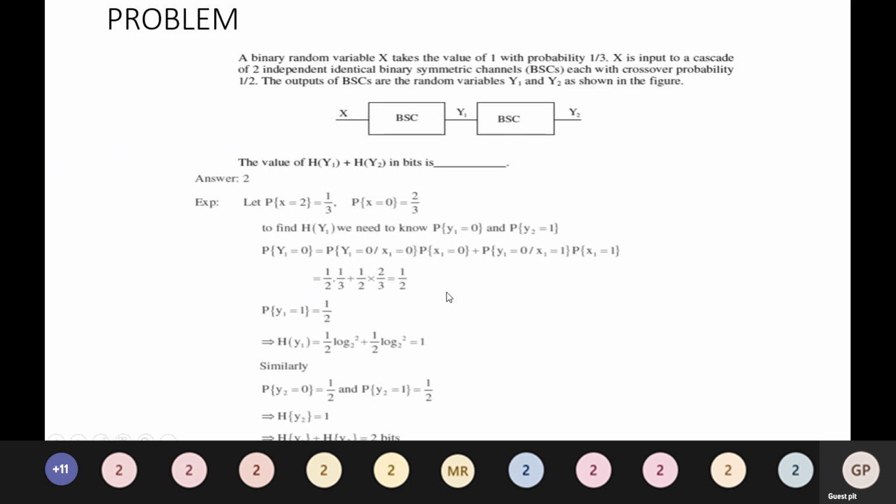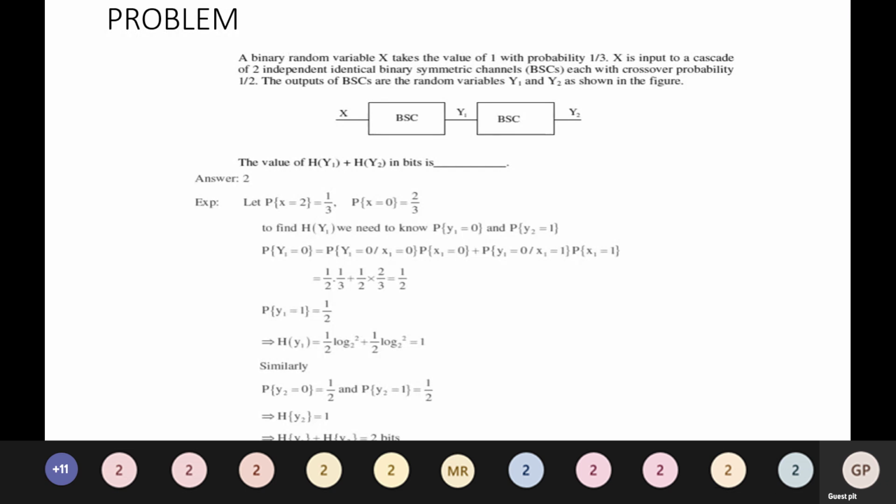So P of Y1 equal to 1 is also equal to 1 by 2.